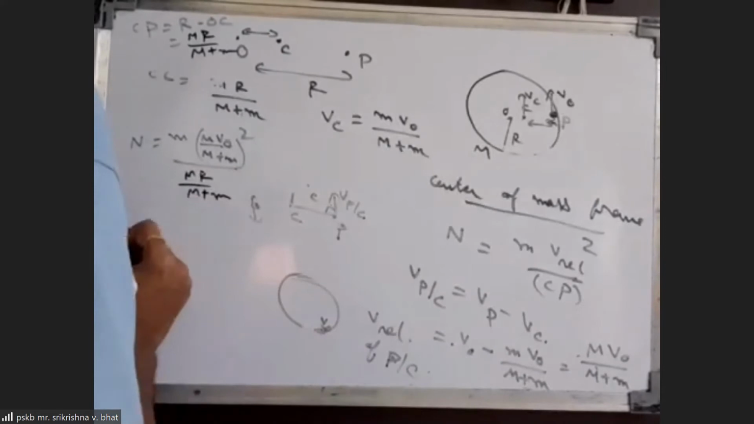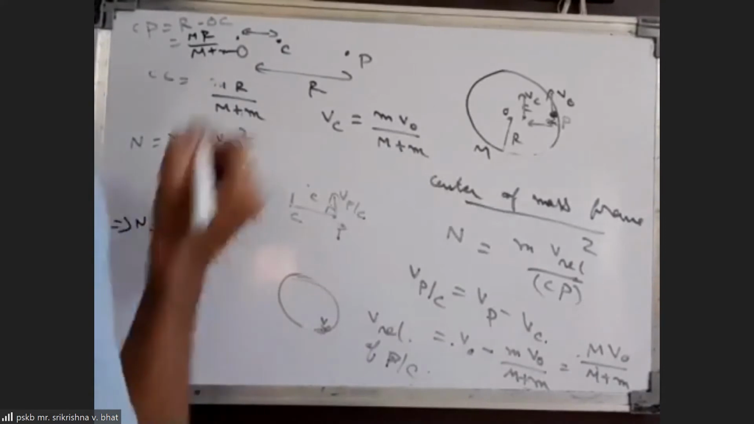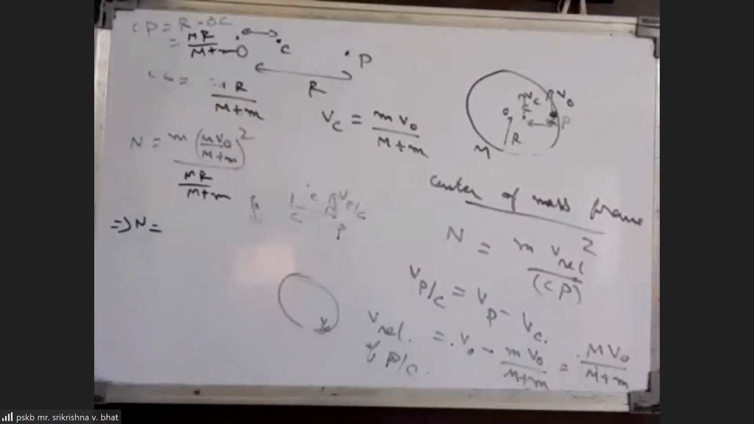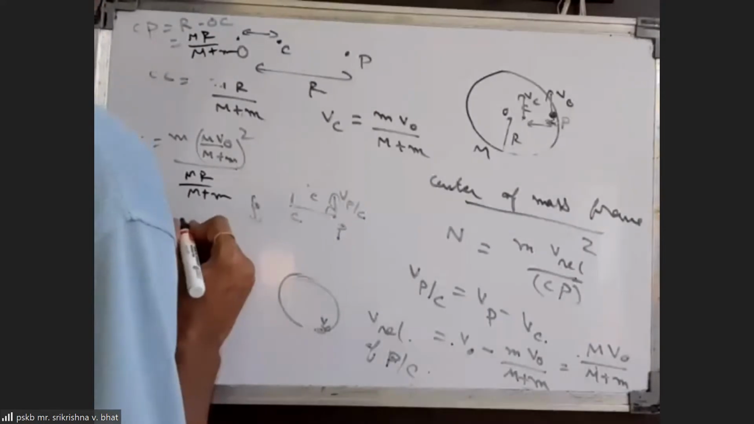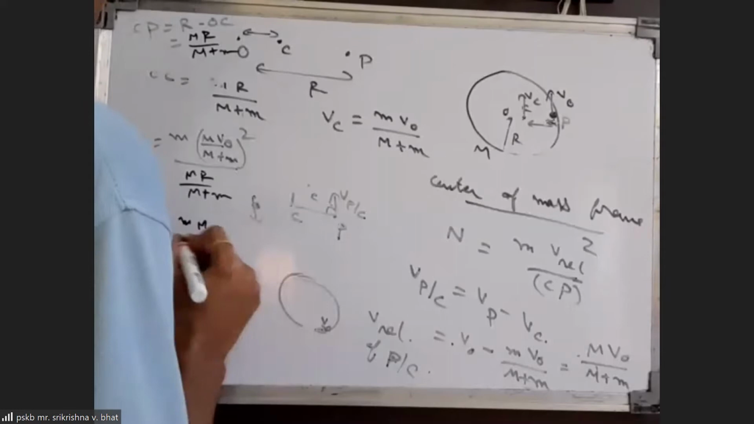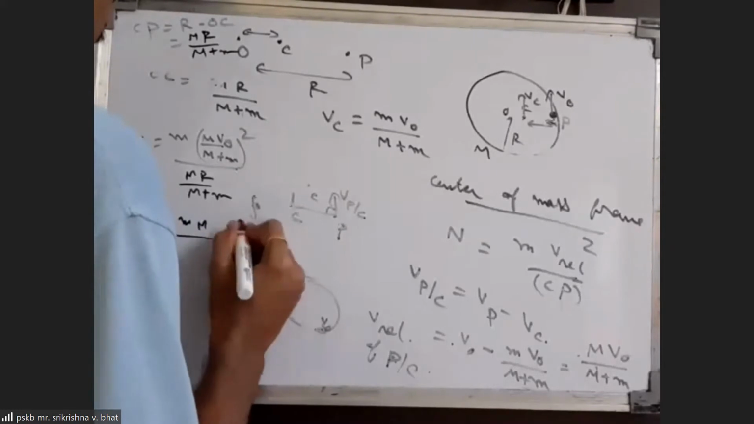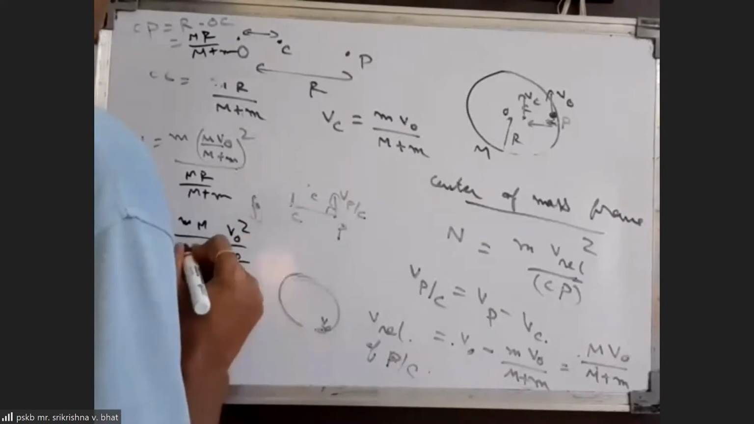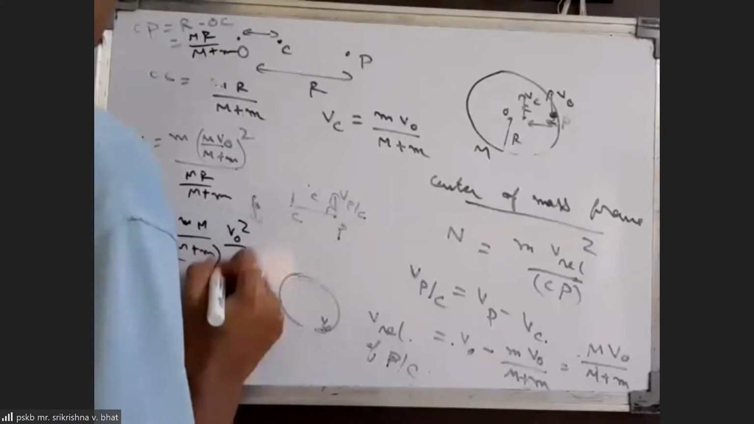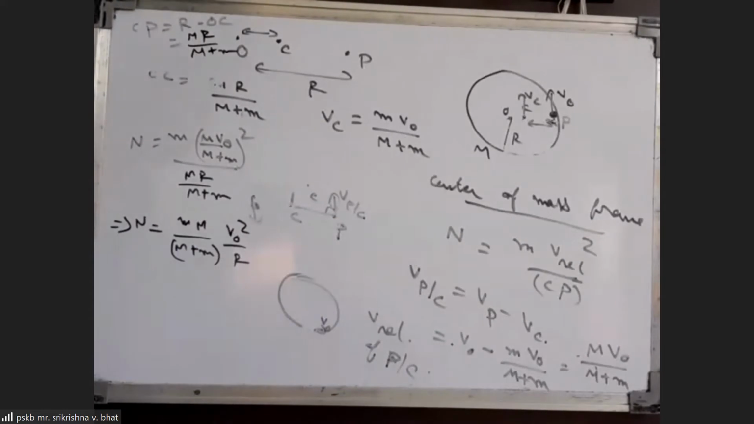So therefore, normal force, or contact force, is coming out to be equal to: m plus M will get cancelled and capital M also will get cancelled. And so you will get m into capital M into v naught square by R into (m plus M). So this is the expression we are getting for the contact force between the particle and the ring.